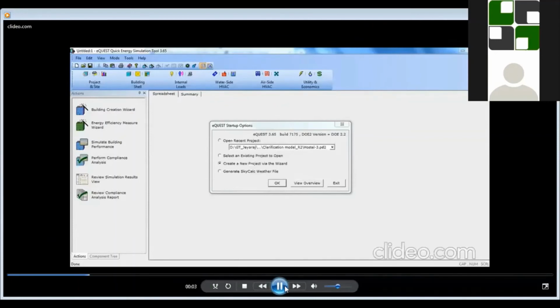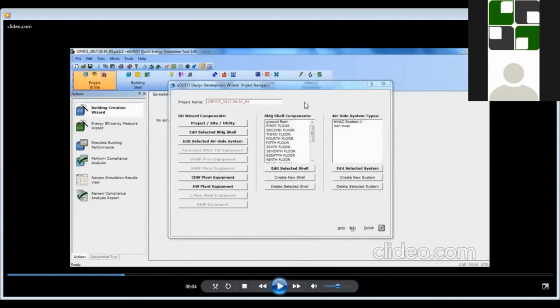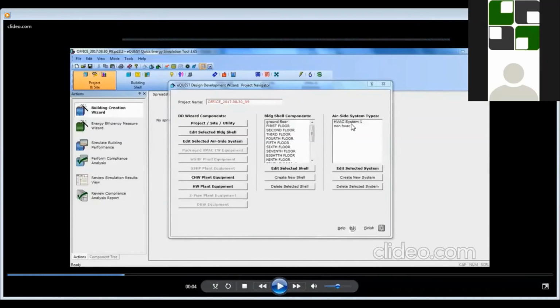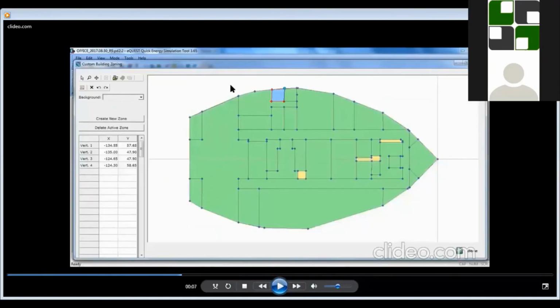Starting with the project and site, this is the box you will be getting, in which all the floor-wise modeling will be done. The AC system which will be assigned to each floor will be given here. You can see floors, up to 18 floors, I hope. Each floor has been modeled separately, and the HVAC system has been assigned to the building. Next is 3D modeling.